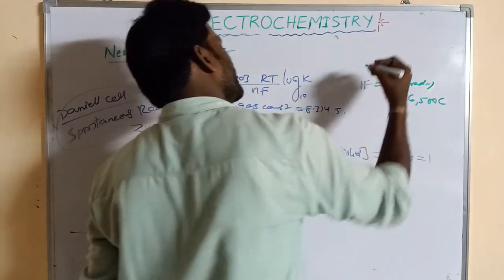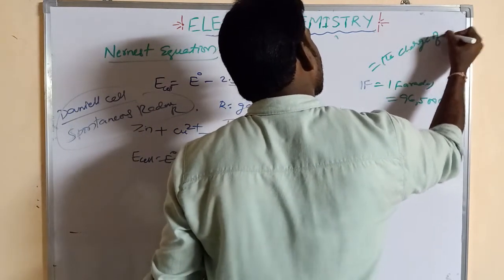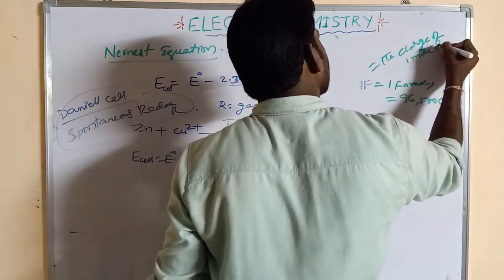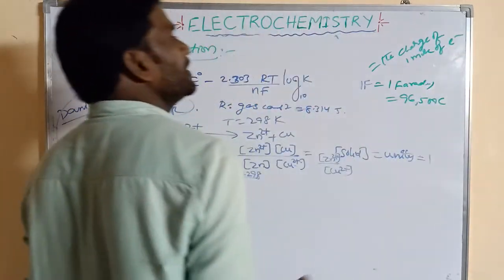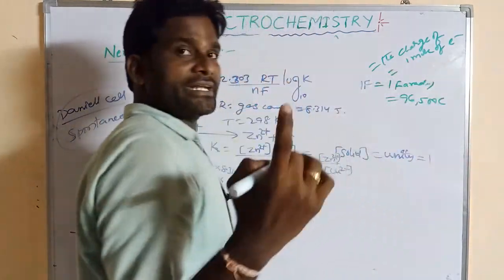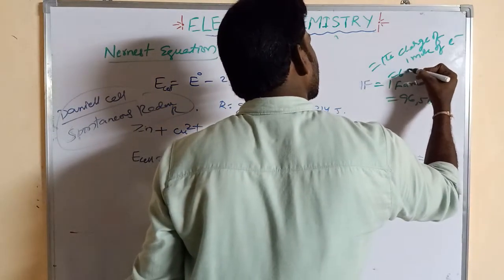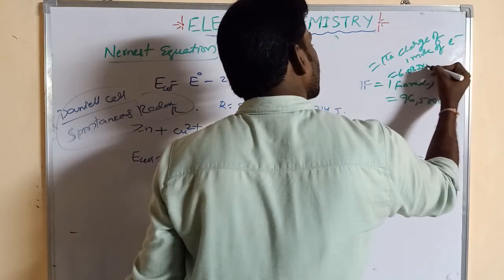So what is Faraday? The charge of 1 mole of electrons is said to be 1 Faraday. 1 mole of electrons contains 6.023 into 10 to the power of 23 electrons.